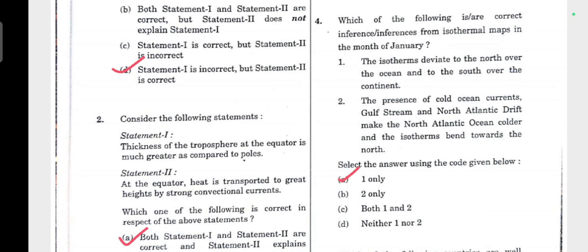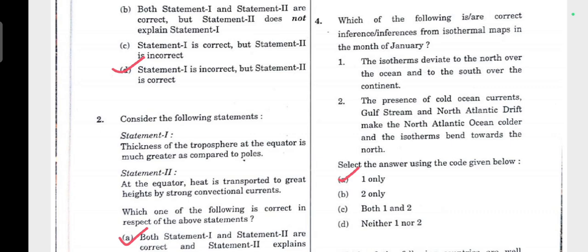Which of the following are correct inferences from isothermal maps in the month of January? The isotherms deviate to north over the ocean and to the south over the continent. This is correct because land masses cool down more rapidly than oceans. This leads to lower temperatures over continents compared to oceans, and the isotherms deviate to north over oceans and south over the continent.